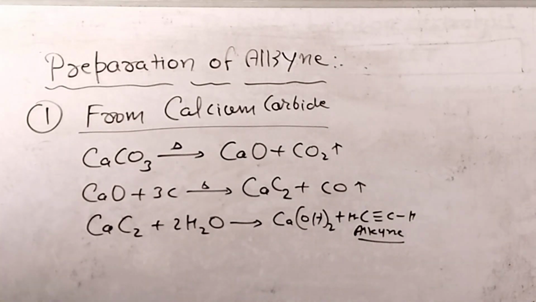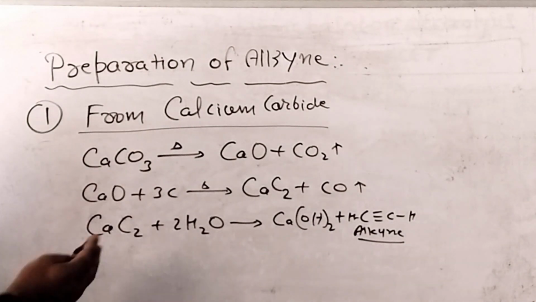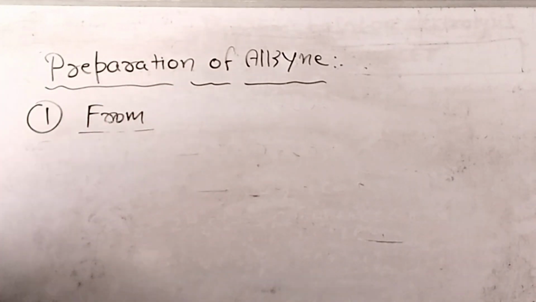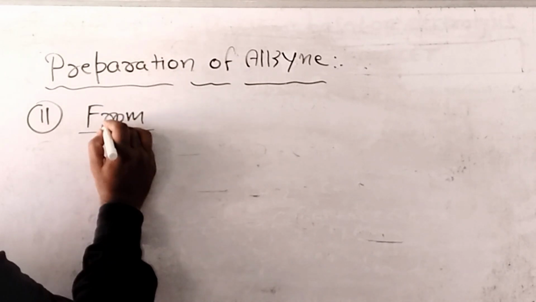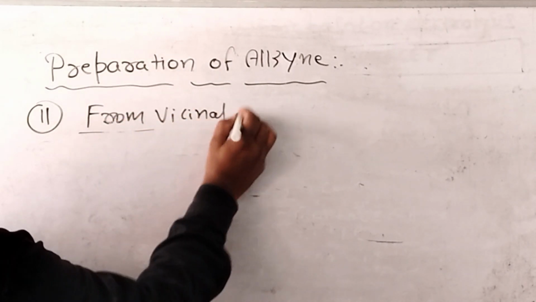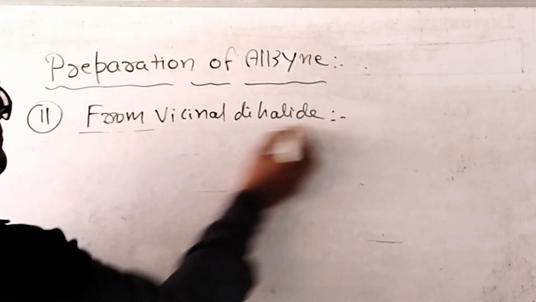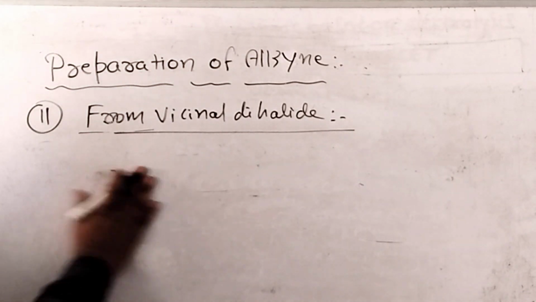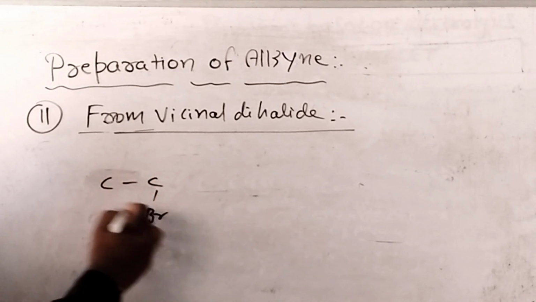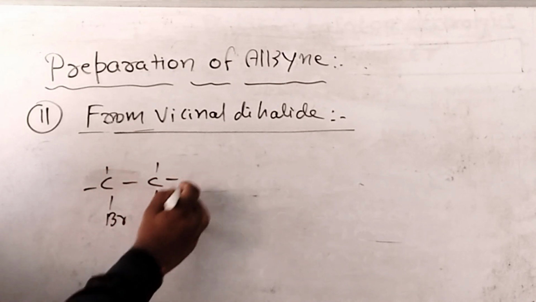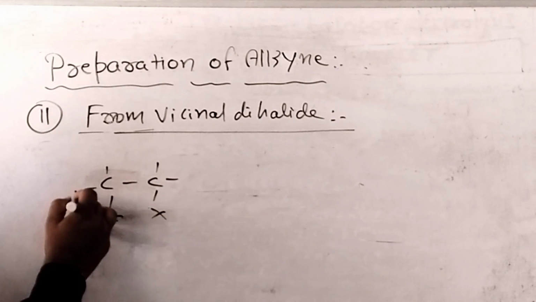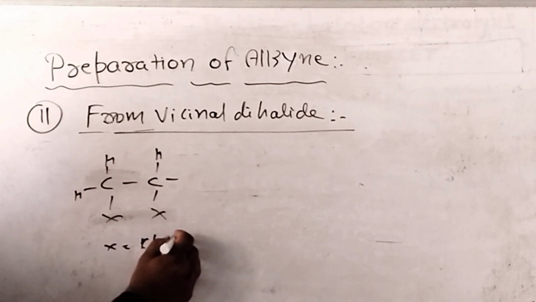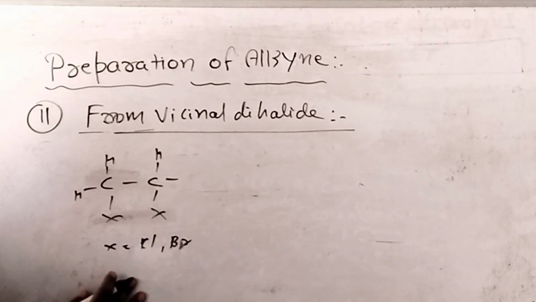After that we will discuss another method. You can take a screenshot. The next method of preparation of alkyne is from vicinal dihalide. The formula of vicinal dihalide has X and X, where X is chloro or bromo.